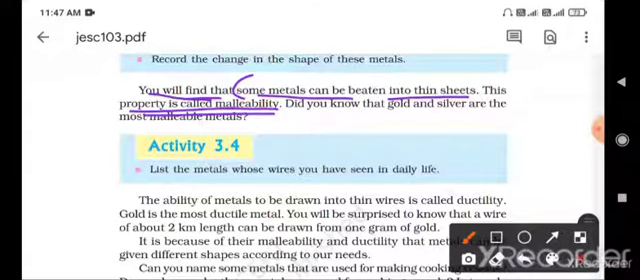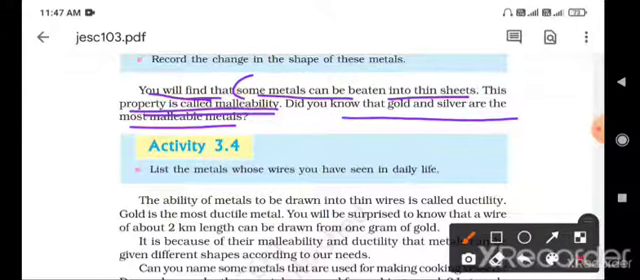These are very important for one mark questions, either as an MCQ or as a one mark definition. Do you know that gold and silver are the most malleable metals? So the most malleable elements are gold and silver. First question: what is malleability? You can write: some metals can be beaten into thin sheets. Examples of malleability: gold and silver are the most malleable elements. This is the second definition.